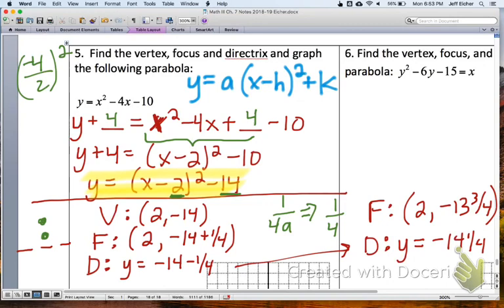But we're also asked to graph. So let's graph. We have the vertex, we have the focus over there. Let's find the length of the LR. The length of the LR is the reciprocal of a, so the length of the LR is just 1. This looks like it might be kind of a narrow type of parabola. So let's see, how am I going to graph?